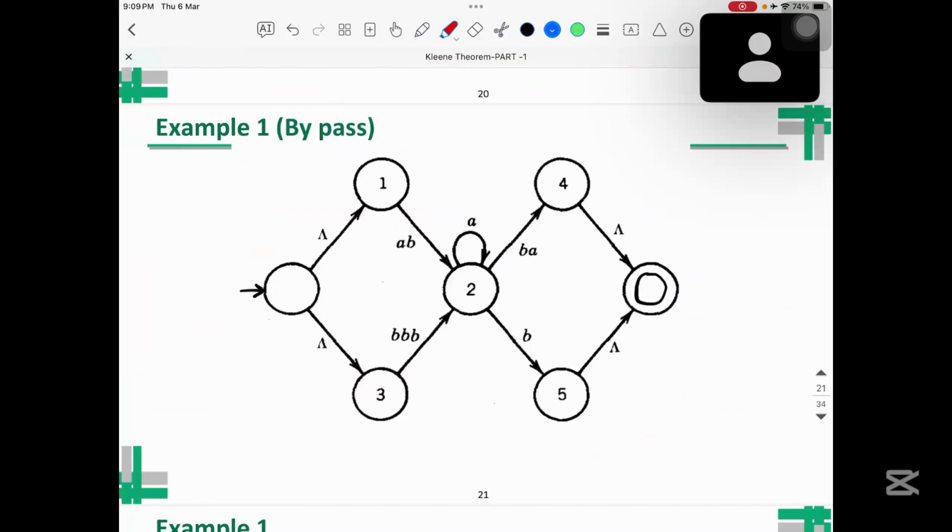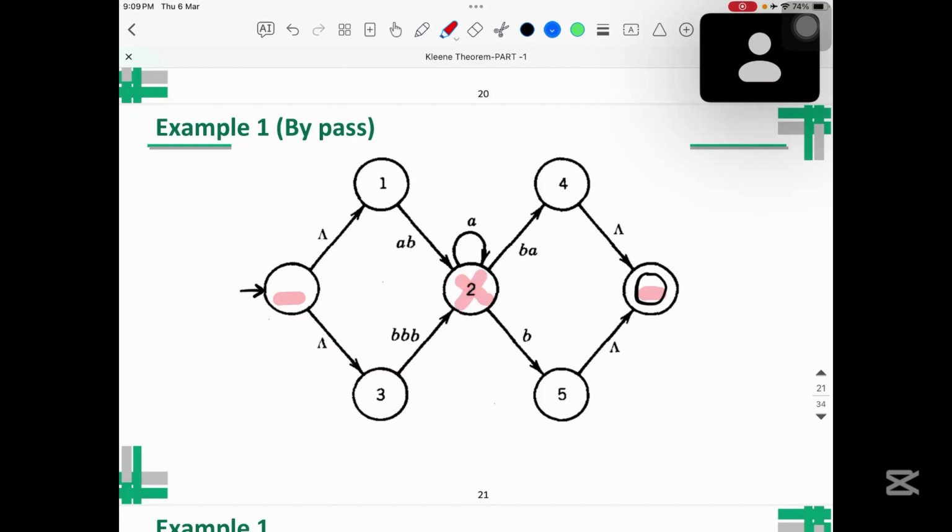In this case, you can see you have a unique initial state as well as one final state. Now, what we need to do is we need to remove the nodes one by one. Let's first delete a node. For example, if you want to delete the node 2.